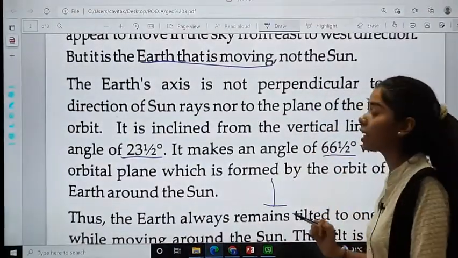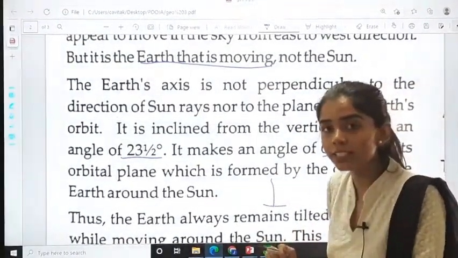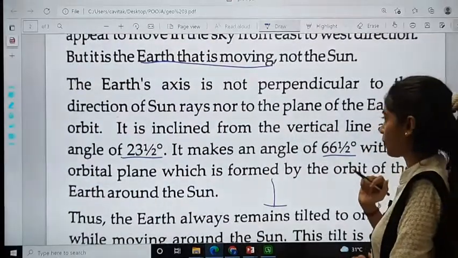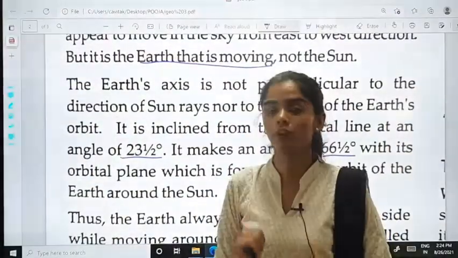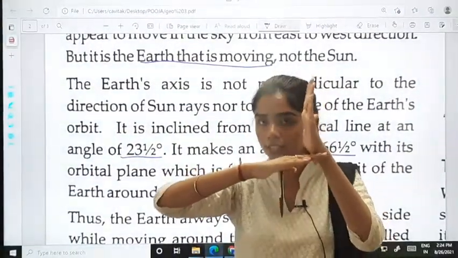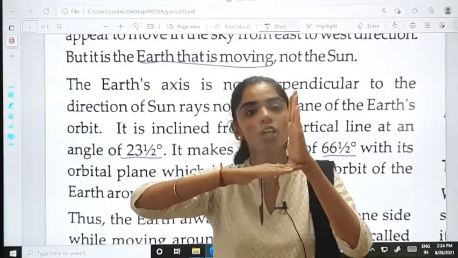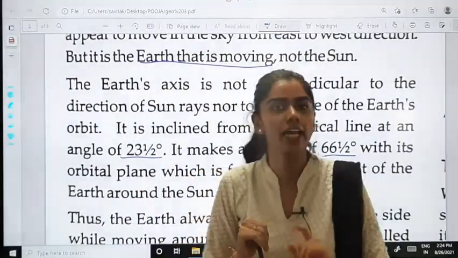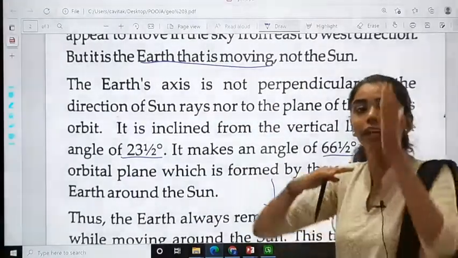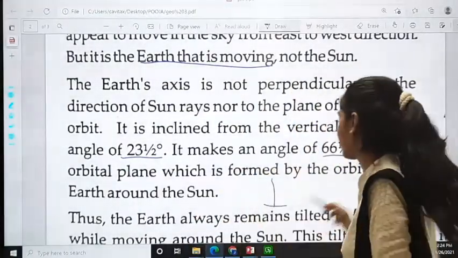So it makes an angle of 66.5 degrees. It is inclined from the vertical lines. जो हमारी vertical lines होती हैं, that is the straight lines, उससे वो थोड़ी सी inclined है. It is not perpendicular, it is inclined.